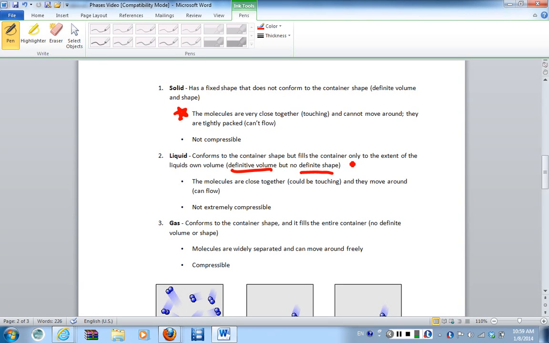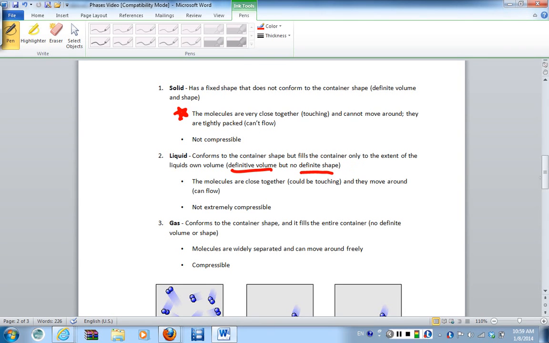You can squish out that empty space using pressure. However, it's essentially considered to be not compressible because you have to use such high pressures that it's really not worth using such a high pressure to get out such a little volume of empty space. So overall, we consider liquids to be non-compressible, just like a solid.